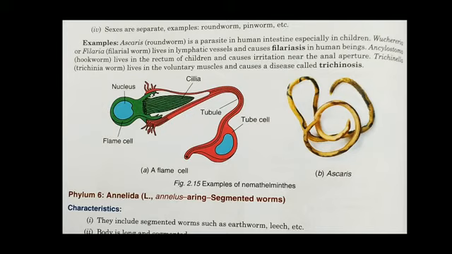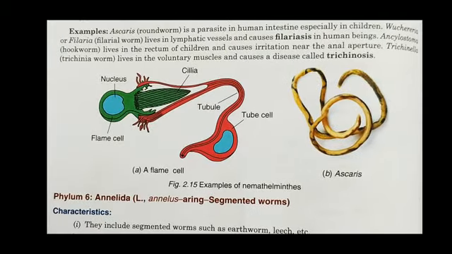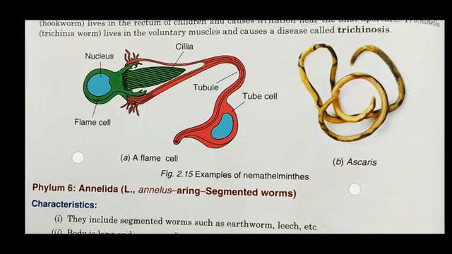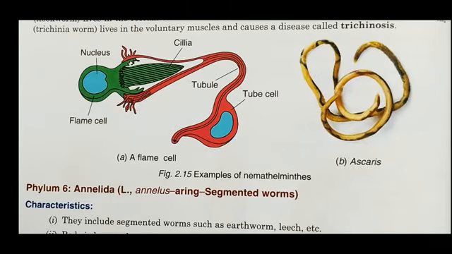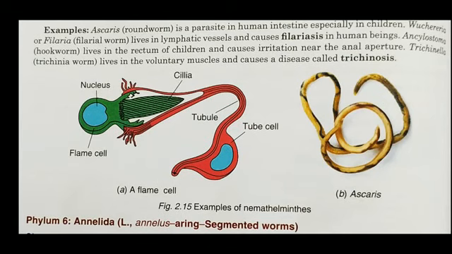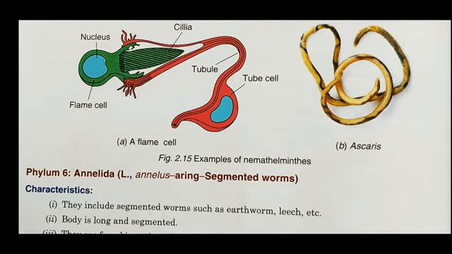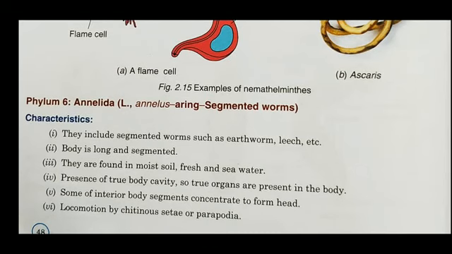Here, Ascaris is a type of roundworm, as you can see on figure B. It's a parasite that lives in the intestine of human beings and mostly in children's body. They cause diseases called trichinosis and filariasis. Both of them live inside the body of children. So this is why we take medications for these worms.